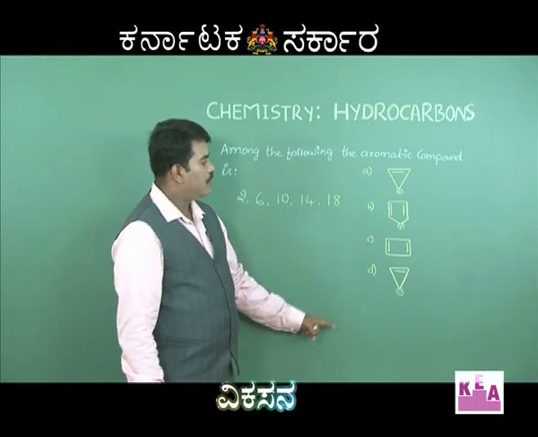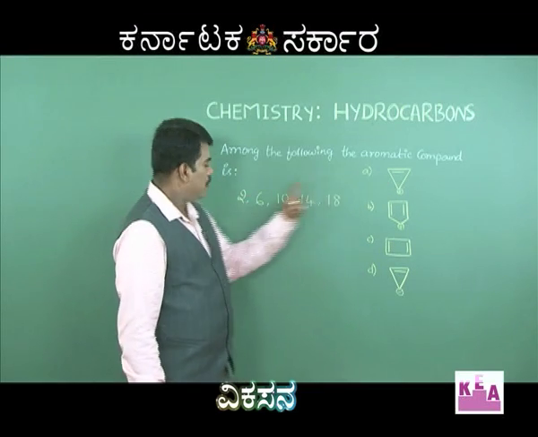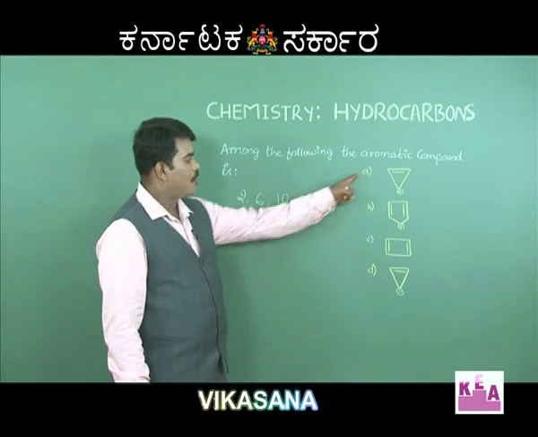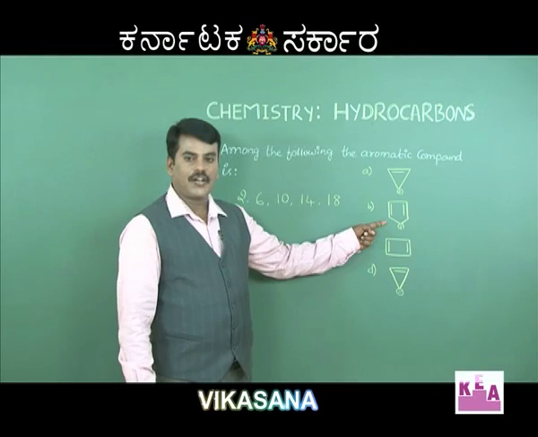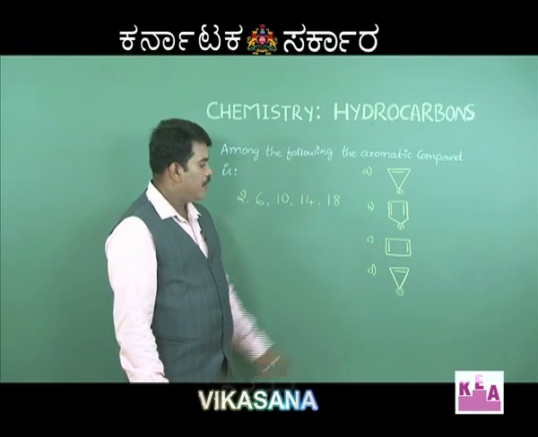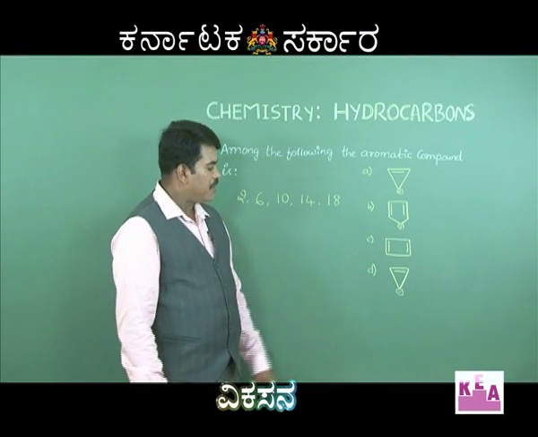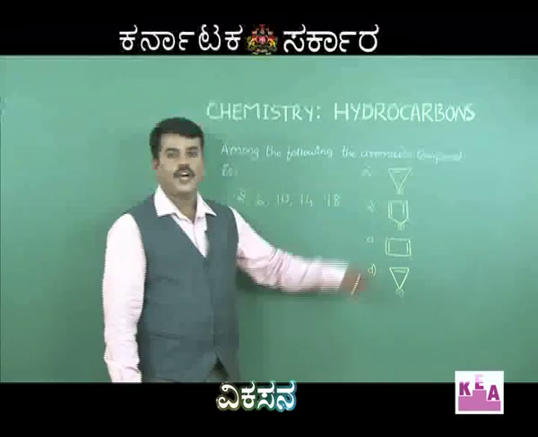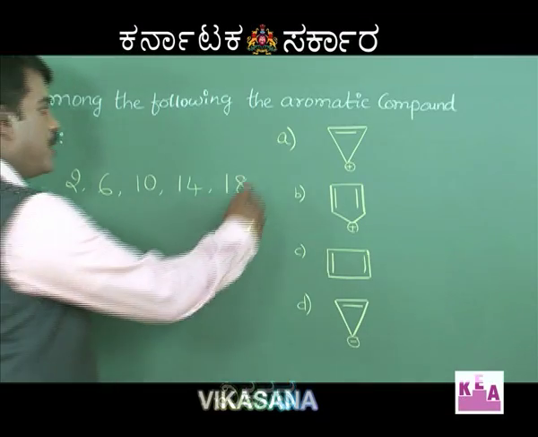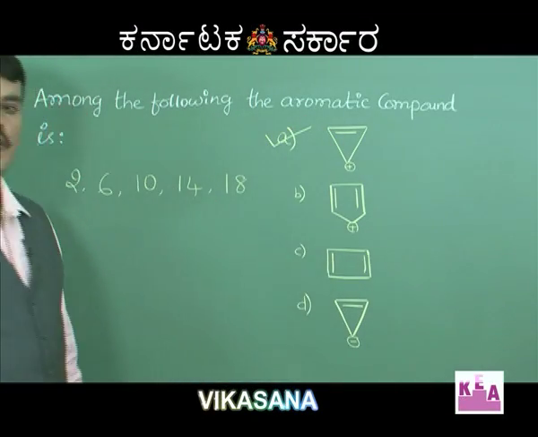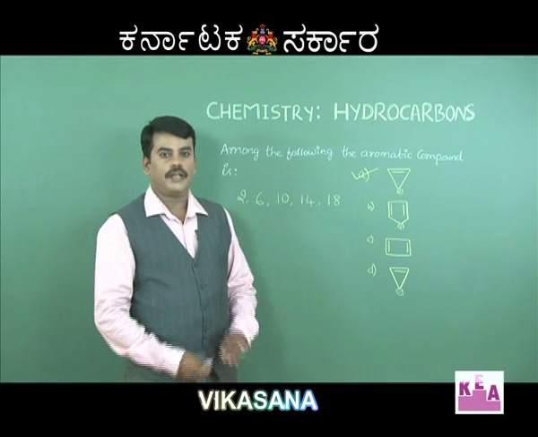Now look at this, there are 2 electrons here, so therefore it is aromatic. There are 4 electrons here, anti-aromatic. 4 electrons, anti-aromatic. 4 electrons, anti-aromatic. Therefore, option A should be the correct one. Cyclopropenyl carbocation is the right option.